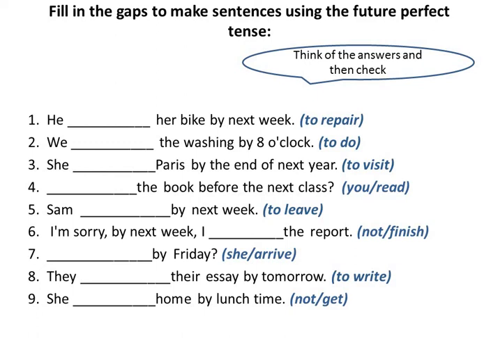I'm sorry. By next week, the report. The verb is not finish in negative form. By Friday, our words are she and arrive. They, their essay by tomorrow. The verb is to write. She, home by lunchtime. The verb is not get. We use it in negative form.